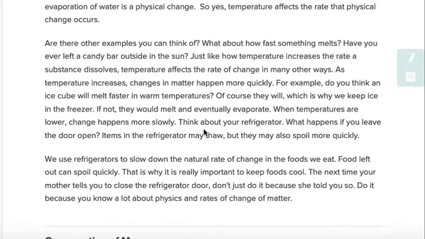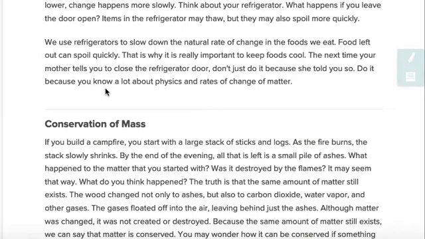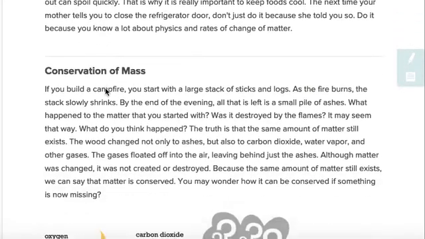Think about your refrigerator. What happens if you leave the door open? Items in the refrigerator may thaw, but they also may spoil quickly. We use refrigerators to slow down the natural rate of change in the foods we eat. Food left out can spoil quickly. That's why it's really important to keep foods cool. The next time your mother tells you to close the refrigerator door, don't just do it because she told you so. Do it because you know a lot about physics and the rate of changes in matter.